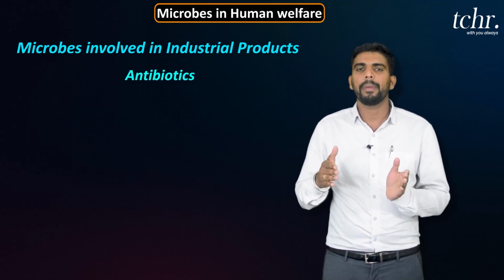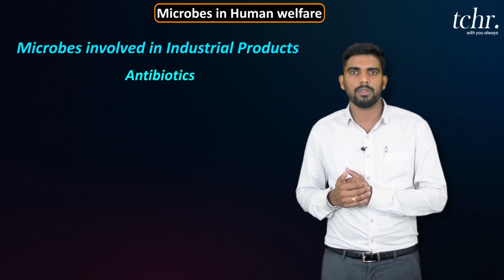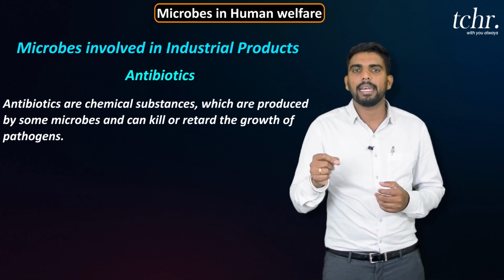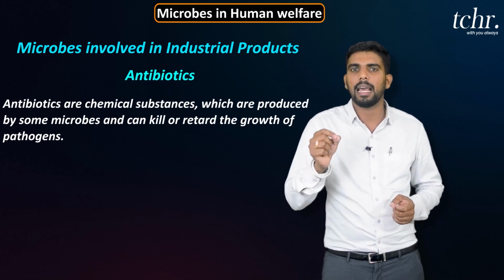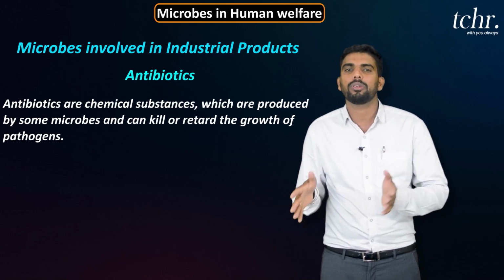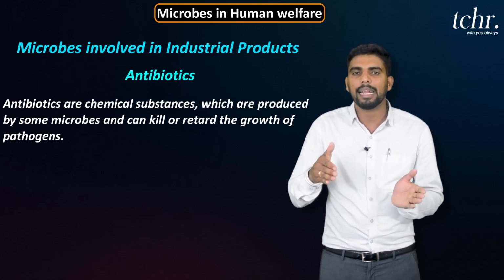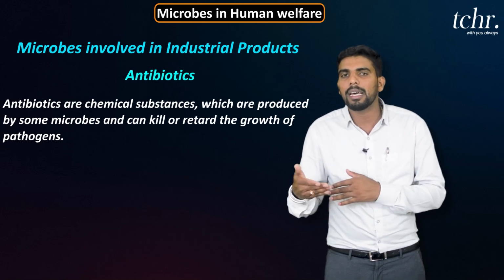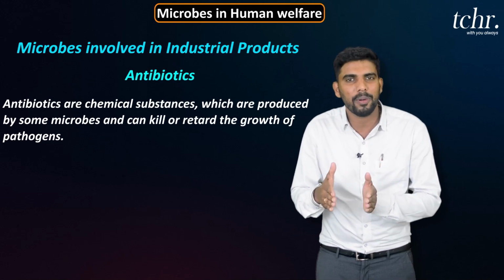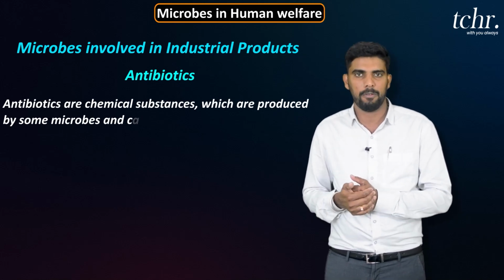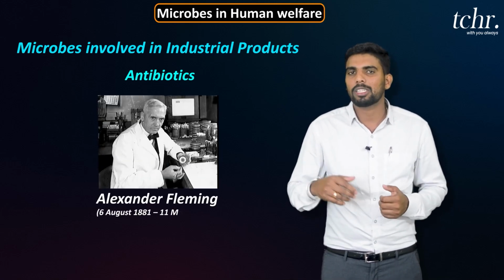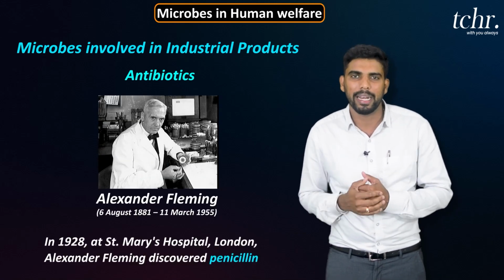The meaning of antibiotic is that the microbe or chemical that works against a pathogen is called an antibiotic. Against life, according to the pathogen, is called an antibiotic. But antibiotics enhance life for human beings. According to human beings, the same antibiotic is called pro-life. The antibiotic was first found by Alexander Fleming in 1928.